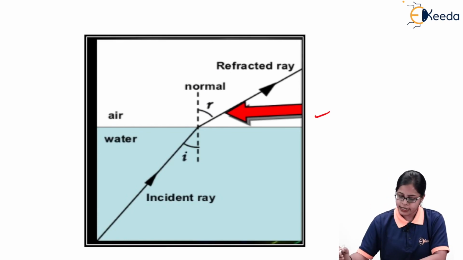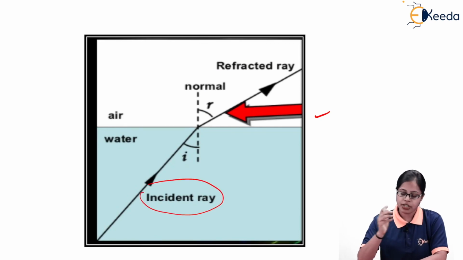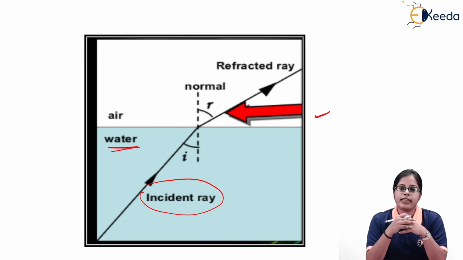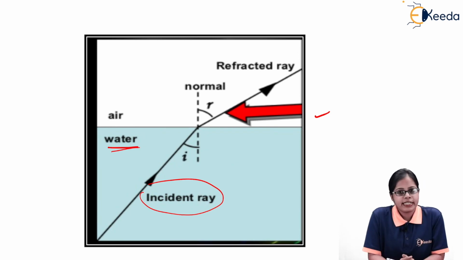As you can see in this example, the incident ray is supposed to come from water, and when I compare water with air, water is going to behave as a denser medium as compared to air. So when we consider air and water, water is considered to be more optically dense than air.